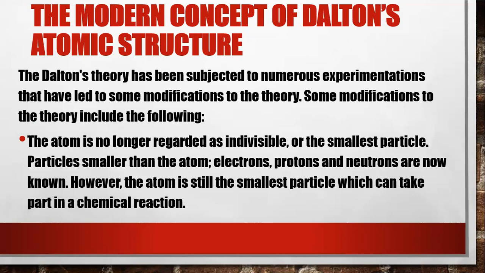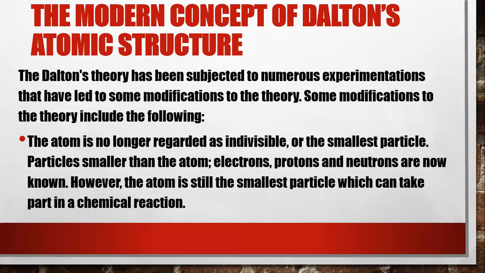Now, Dalton's theory has been subjected to numerous experimentations that have led to some modifications to the theory. Now, these modifications are basically on the ideas that were in Dalton's theory. So they've been modified due to more experiments that were done.